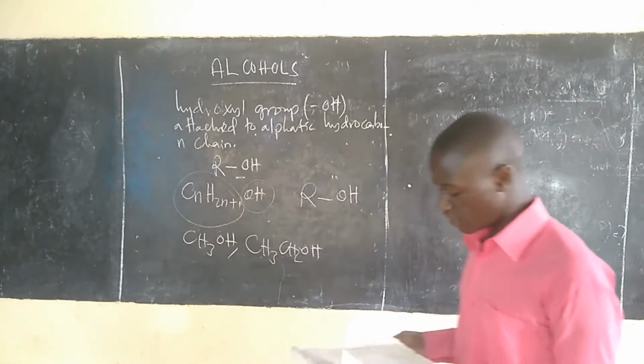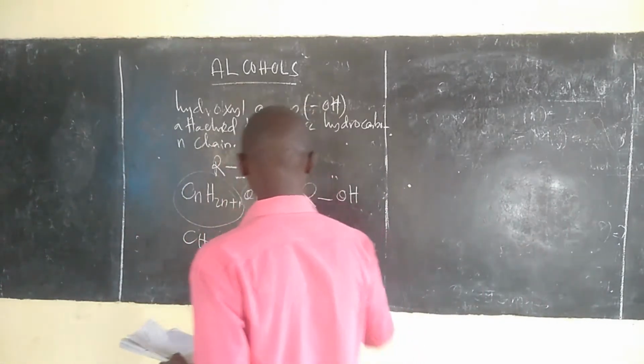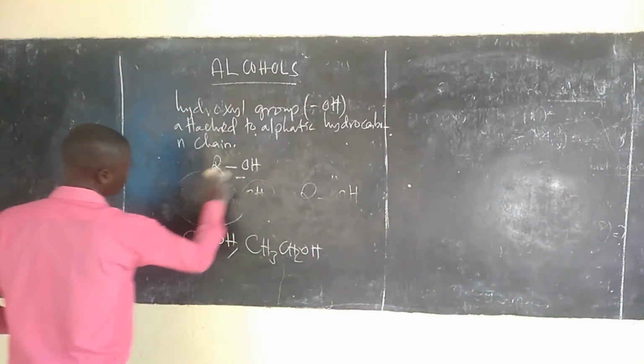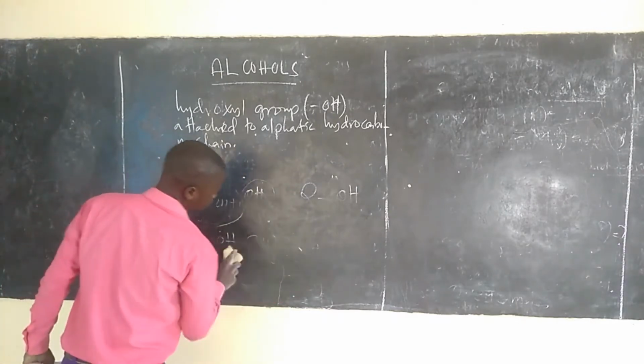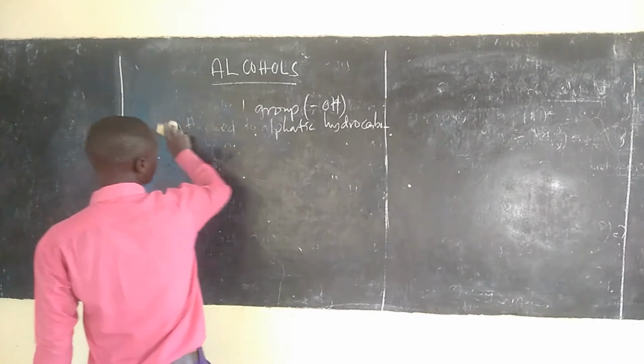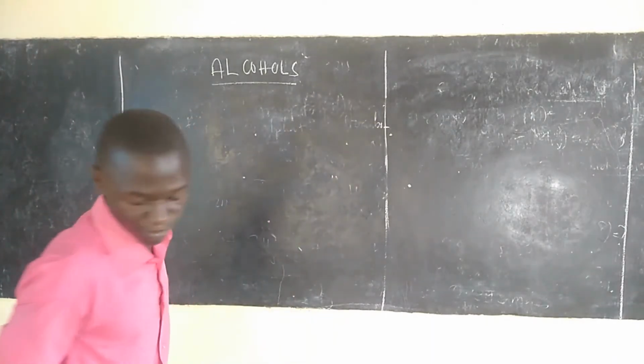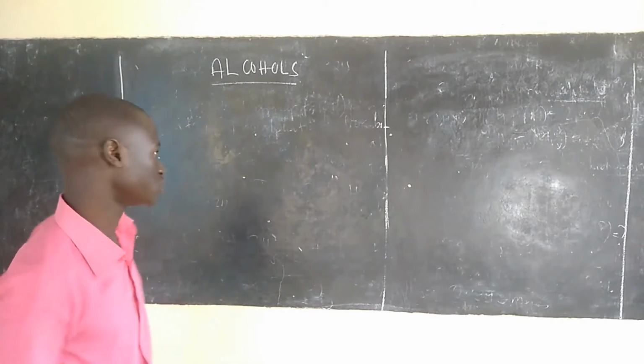From there, what we can discuss is the classification of alcohol. Alcohols are classified depending on the number of alkyl groups attached to the carbon with the hydroxyl group.